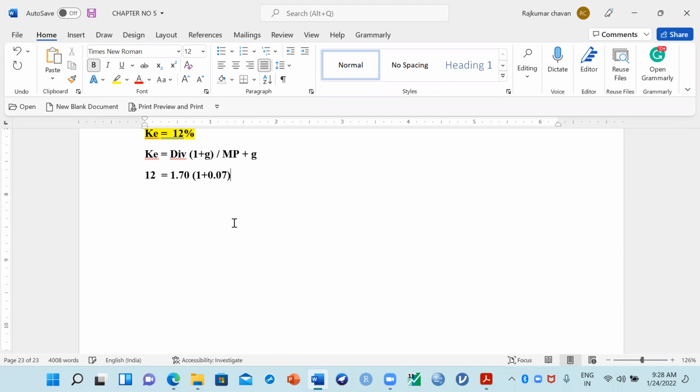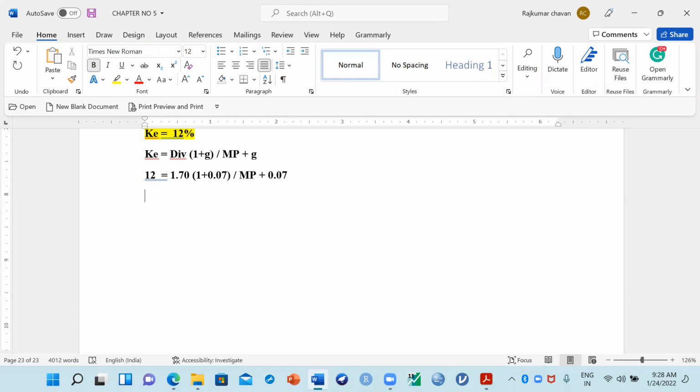0.07, right? Divided by MP plus G is how much? What is the growth rate of this company? Again, at the rate of how much? 7%. So we can write here 0.07.